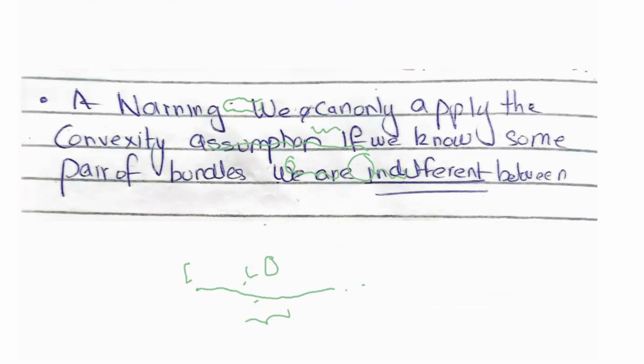A warning here: it's important to keep in mind that we can only apply the convexity assumption if we know some pair of bundles we are indifferent between. As mentioned before, you need two bundles that you're indifferent between. If that is the case, then the average will be at least as good as the original two bundles that you're indifferent between. So the key thing is that you need to have two bundles that you're indifferent between. Then any of their weighted averages will be at least as good as the two original bundles.